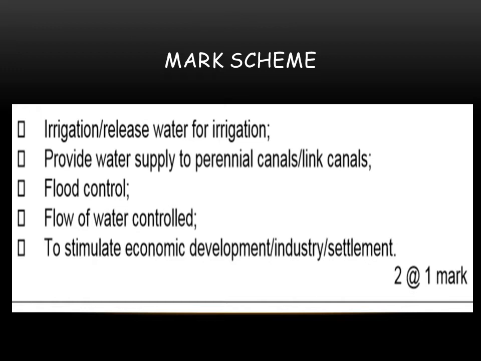The first one is irrigation, or the release of water for irrigation. So why do we need barrages? For irrigation. Irrigation is the artificial supply of water. We can store the water, and later we can release this water for irrigation purposes. Then the second one is to provide water supply to perennial canals or link canals. This is again the irrigation system. Perennial canals are always linked with the reservoirs, with the dams, with the barrages.